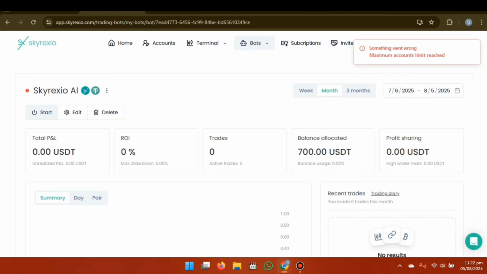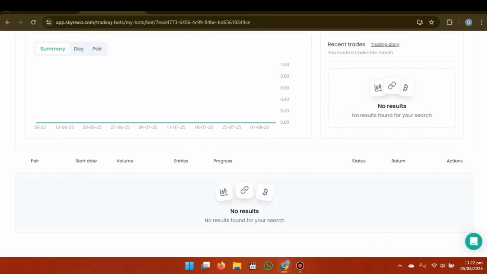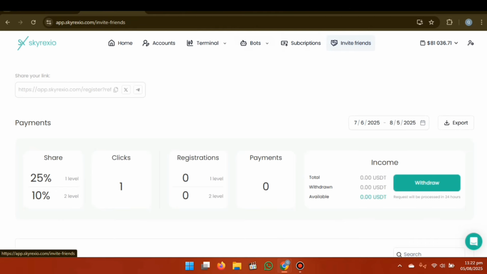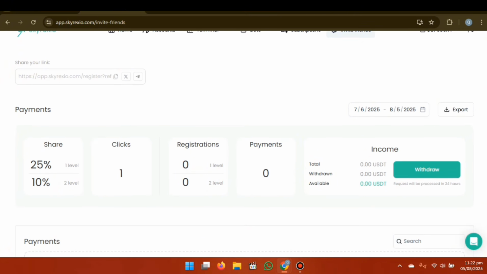And also you can check this offer they have for you, guys. You can also check their subscription. And you can invite your friends and family. You simply copy the link, and after copying it you go and share it with your friends so that they get the benefit from it. You can share, click register and get the payment.